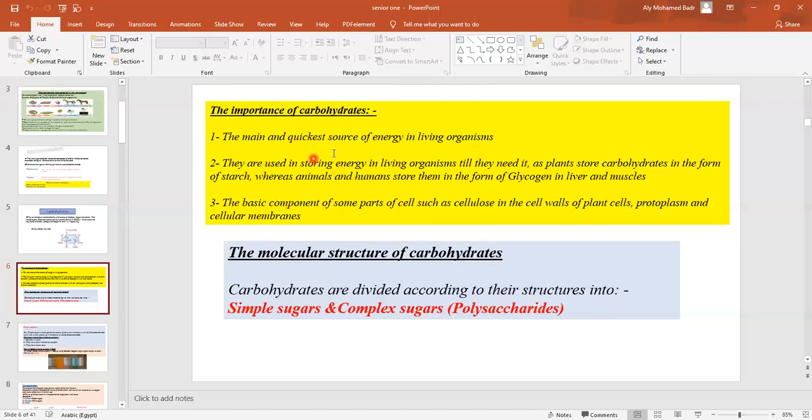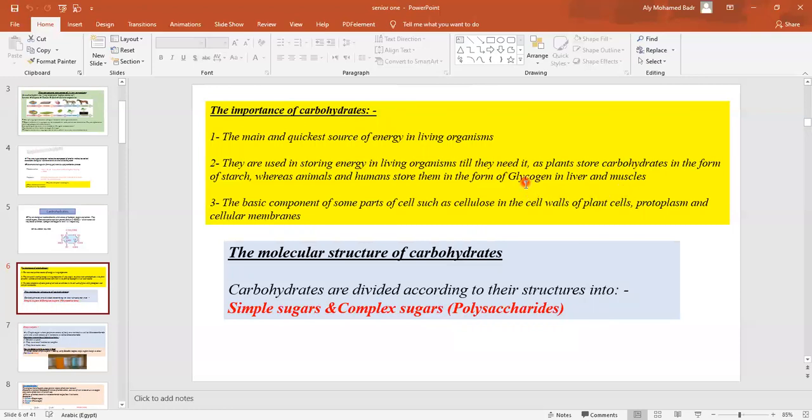Okay, they are used in storing energy. Living organisms store their energy in the form of carbohydrates. We get energy from the food and we store it in the form of carbohydrates, where plants store their carbohydrates in the form of starch, while animals and humans store their carbohydrates in the form of glycogen in both liver and muscles.